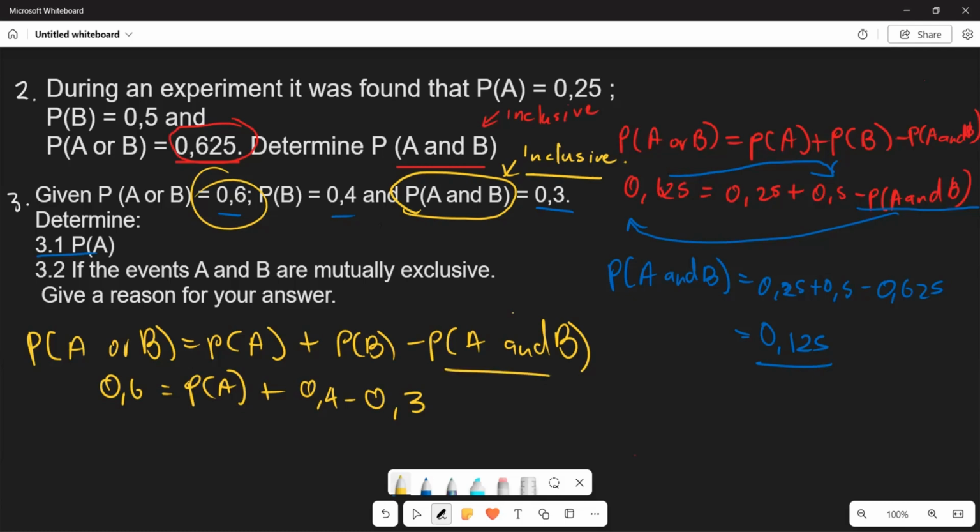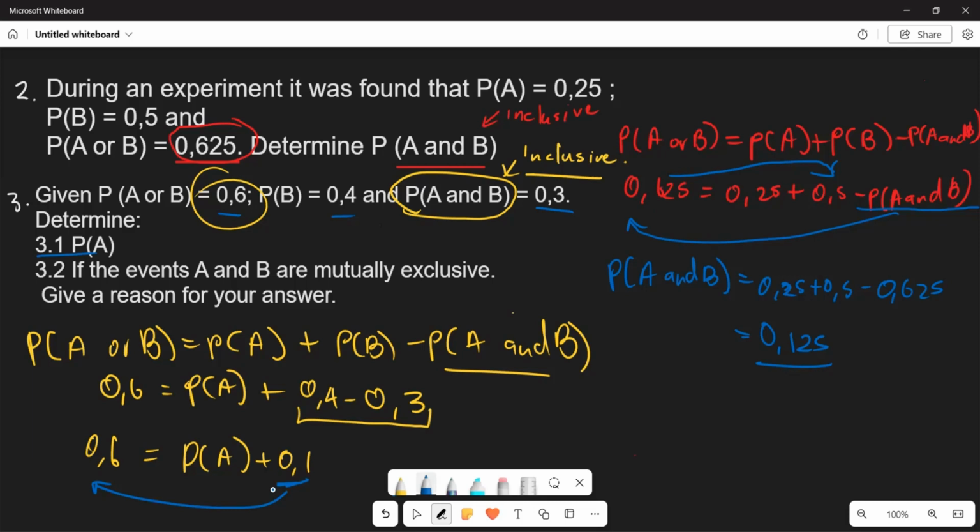And now what is it that you're going to do? From this one, if you just subtract this, already you can see that 0.6 is equal to the probability of A plus what? When you see 0.4 subtract 0.3, this is going to be plus 0.1. When you subtract those, you're going to take this particular value and transpose it to this side.